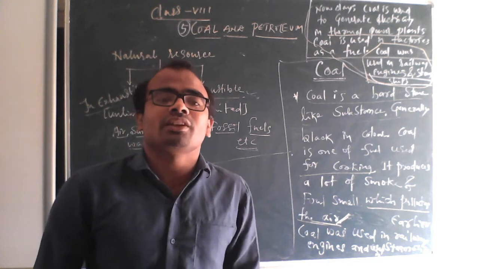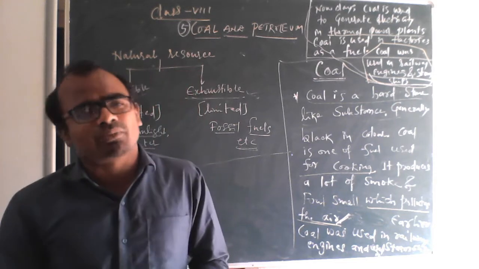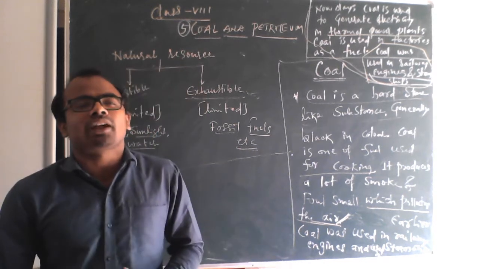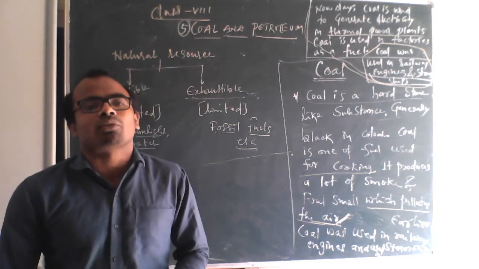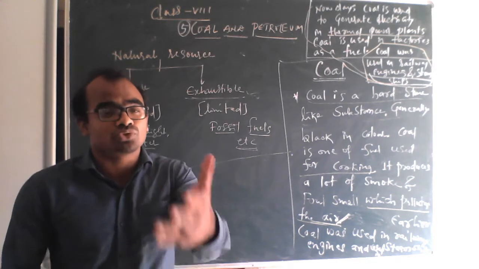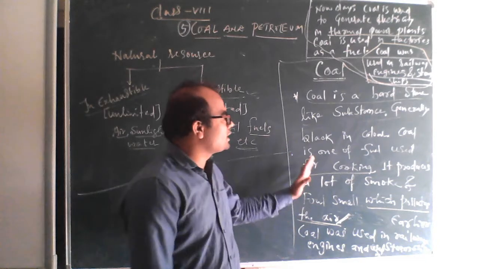ಹೈಡ್ರೋ ಪವರ್ ಪ್ಲಾಂಟ್ ವಿಲ್ ಕಮ್, ದೇರ್ ವಿ ಯೂಸ್ ದ ವಾಟರ್. Water is used to generate electricity. So those we call them as hydropower plants. So maximum electricity will come from hydropower plant only. From atomic power plant, or you can say thermal power plant, we don't get that much of electrical energy. They have some disadvantage which we learn in class 10. But till this much you remember the properties of coal.